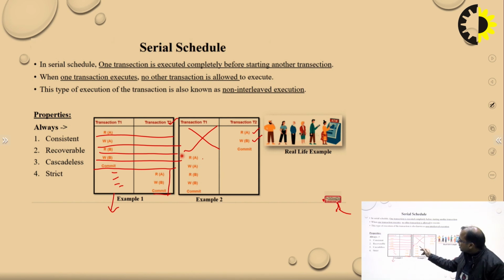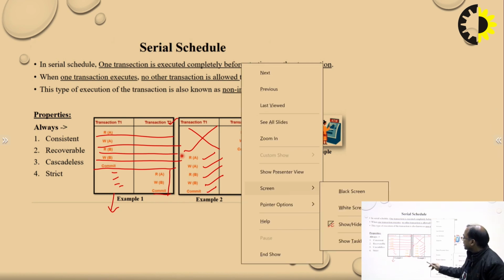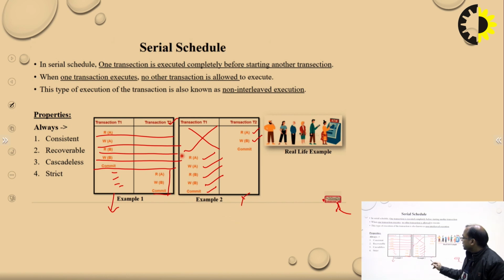Then T1 starts reading on item A, writing on A, reading of B, writing of B, then commit. After commit, transaction T2 may start again with reading and writing operations. It may read A, again it may write something on B, anything else. At that time there is no operation of transaction T1. So this is what a serial schedule is in a database. Clear?